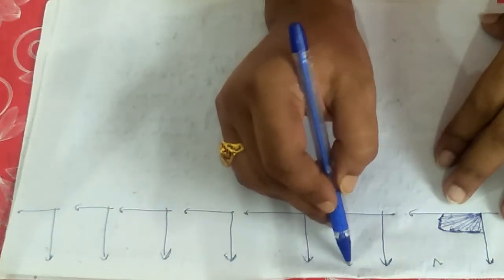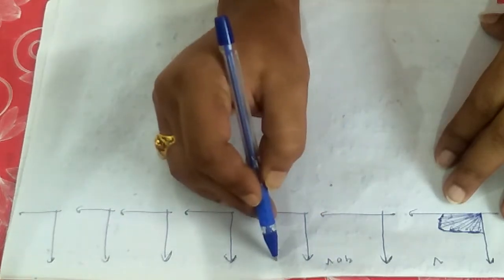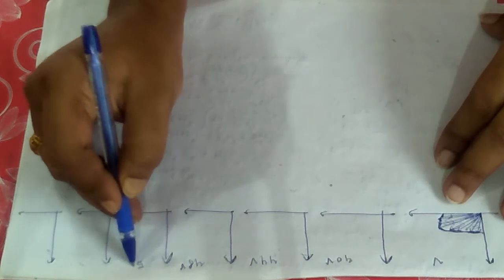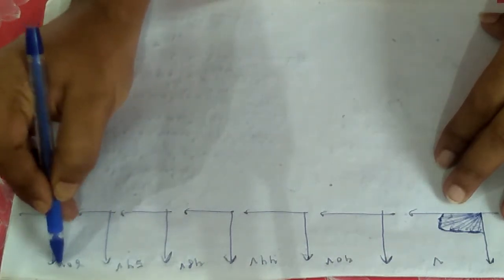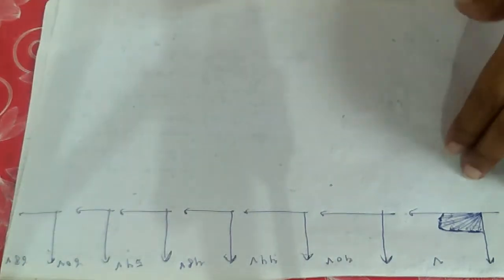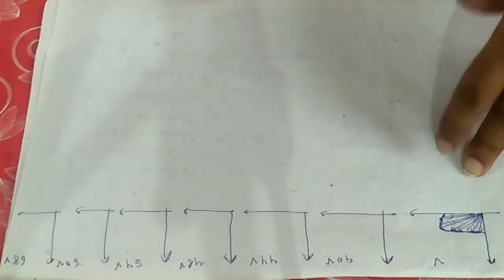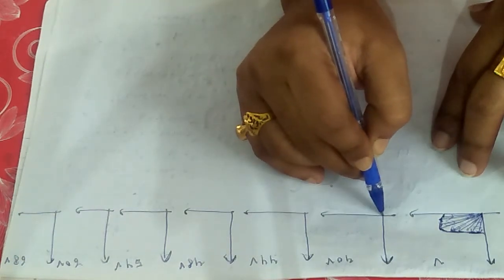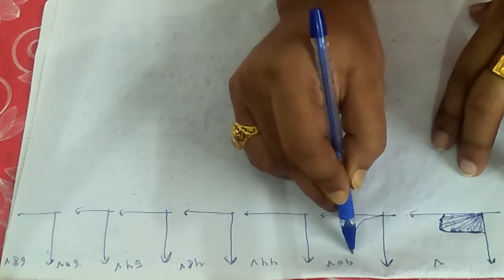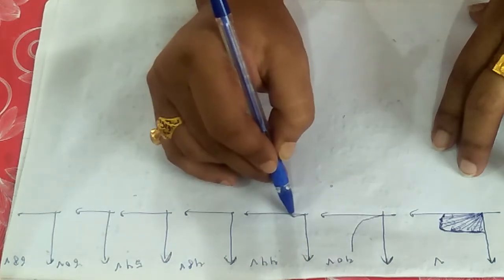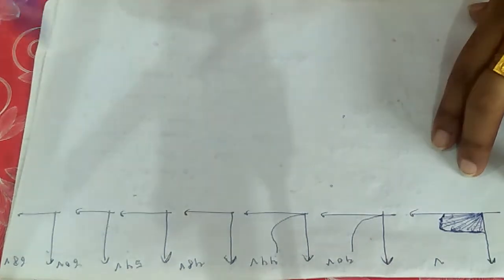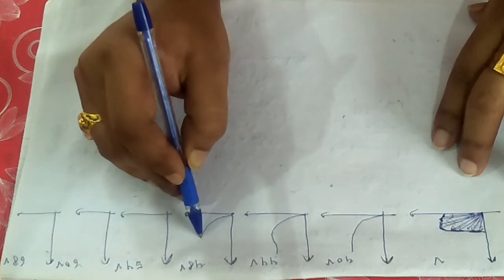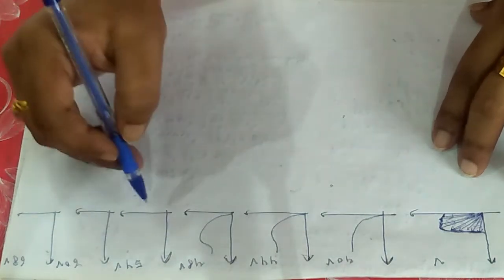Suppose the polar graphs I am showing you are at different potential differences: 40 volt, 44 volt, then 48 volt, then 54 volt, then 60 volt, then 68 volt. At different potential differences I am trying to show you the polar graphs that were recorded from the experiment. At 40 volt the polar graph was like that. At 44 volt there was a signature of a little hump, and at 48 volt the signature of the hump was more prominent.